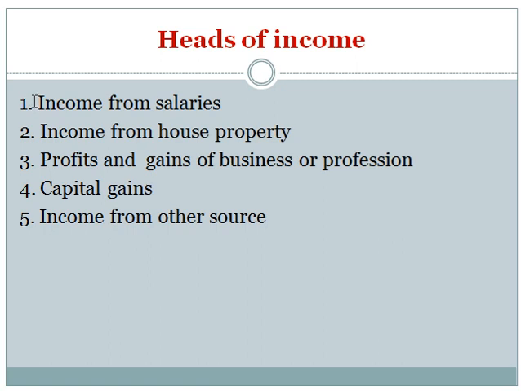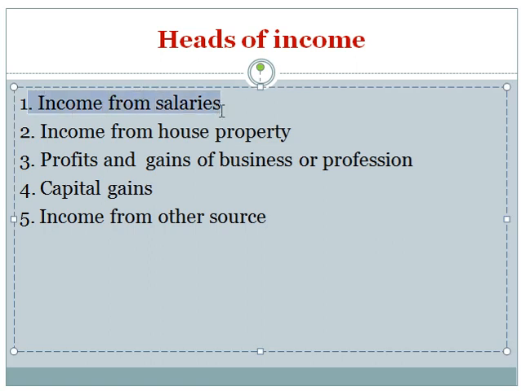Then total income is computed on the basis of the residential status of the assessee, and the total income is computed under different heads.